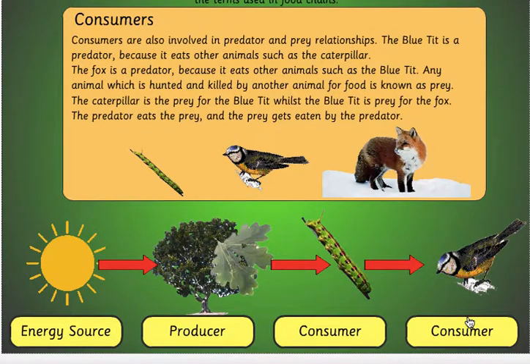Consumers are also involved in predator and prey relationships. The blue tit is a predator because it eats other animals, such as the caterpillar. The fox is a predator because it eats other animals, such as the blue tit. Any animal which is hunted and killed by another animal for food is known as prey. The caterpillar is the prey for the blue tit, while the blue tit is prey for the fox. The predator eats the prey, and the prey gets eaten by the predator.